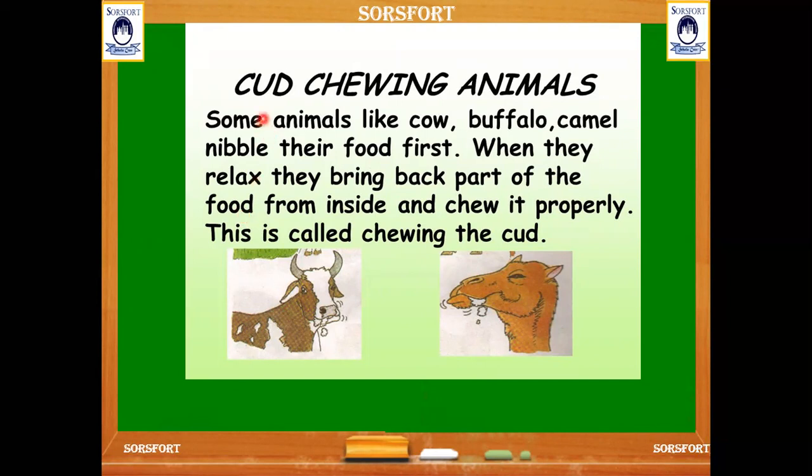We can see once again cud chewing animals. These are all the cud chewing animals like cow, buffalo, camel. They nibble all their food first and they swallow it. When they get relaxing time, after a short period of time, they bring back to their mouth that part which is partly undigested. They chew it properly and swallow it. This process we call chewing the cud.